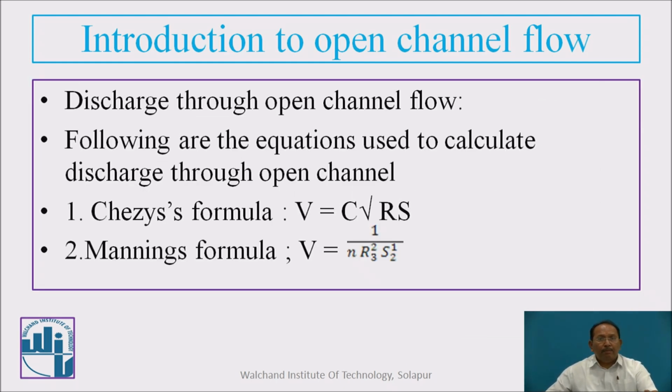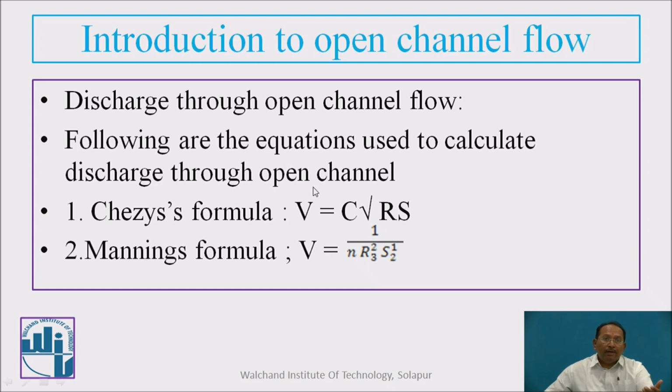These are some important points that we have to study: how to calculate the discharge through the open channel, and following are some equations by which we can calculate the discharge. Take the example of Chezy's formula. Here V is equal to C under root RS, where V is velocity. Velocity we require to calculate discharge, because discharge is area into velocity.